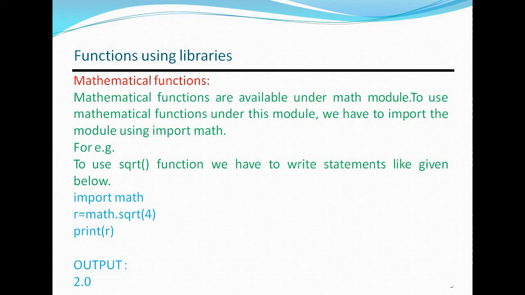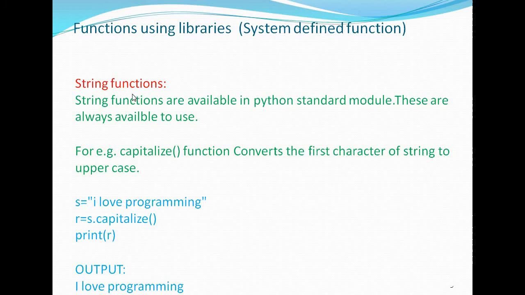We can pass mathematical functions also. Mathematical functions are available in the math module. Here we are calculating r is equal to math dot square root of 4. We have to import math. After that, string functions are available in Python. Here we are capitalizing the first letter. Output will be small i converted to capital I. I love programming.